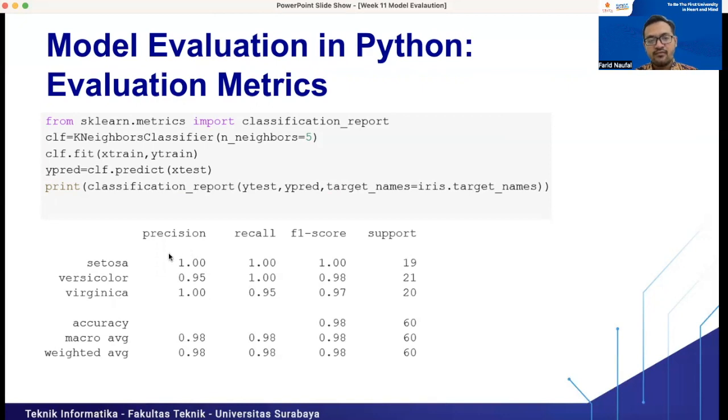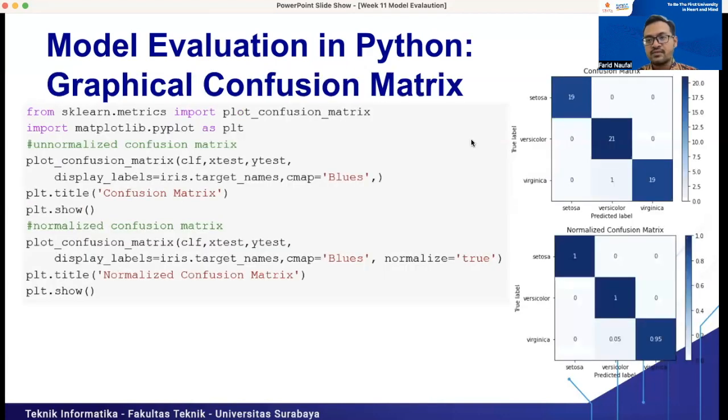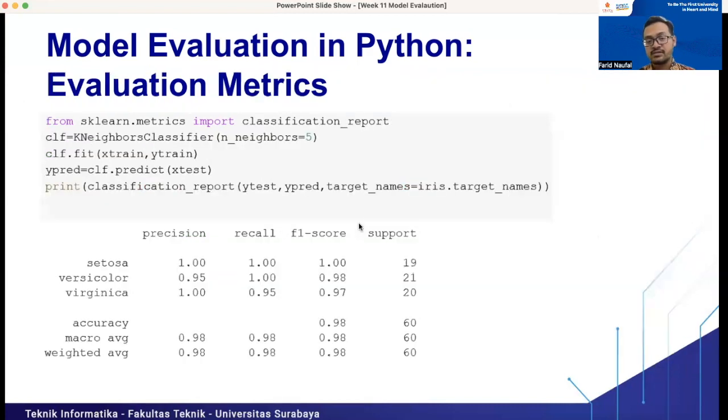Yeah, because we have the precision, recall, and F1 score for each class, we can just calculate the accuracy for each matrix. What about the weighted average here? The weighted average means every class has its own number of data. The number of Setosa is 19, the number of Versicolor is 21, and the number of Virginica is 20. So the data is not imbalanced, right? 19 for Setosa, 21 for Versicolor, and 20 for Virginica. So we can say that the data is balanced, right?